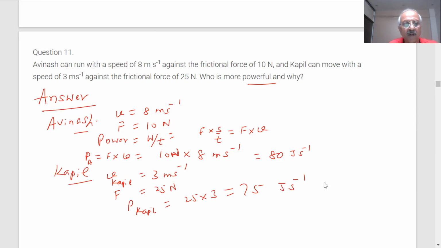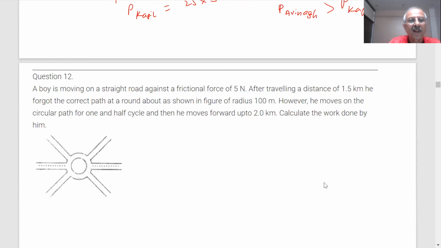Which is more? The power of Kapil is more. Answer: the power of Kapil is more than the power of Avinash. ठीक है? Yes, sir. Such questions are usually given for 2 marks in the paper, students.